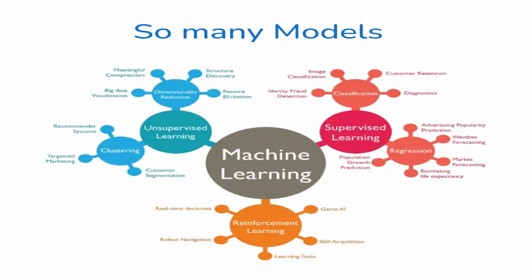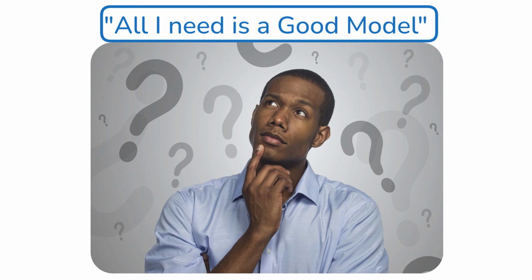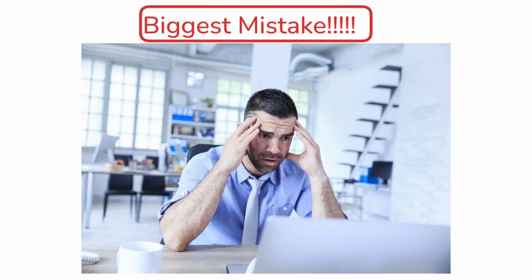So, till now, we have spent a lot of time understanding different machine learning models. Now, if you think about it, all these models are very powerful. Each one is capable of solving complex problems in their own way. So, naturally, you might think, if I choose a good model, my problem should be solved. But this is where most people make a mistake.